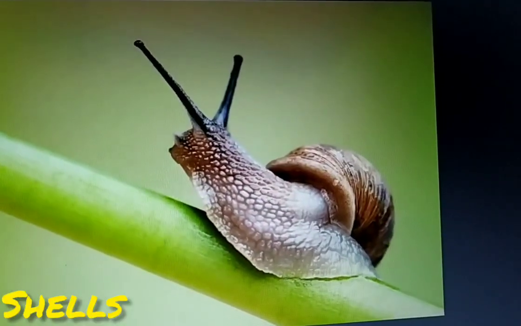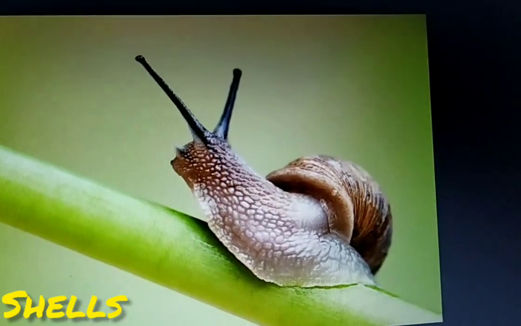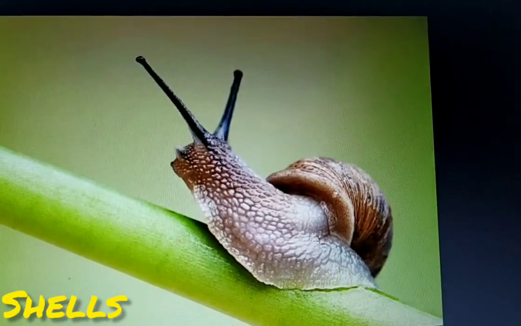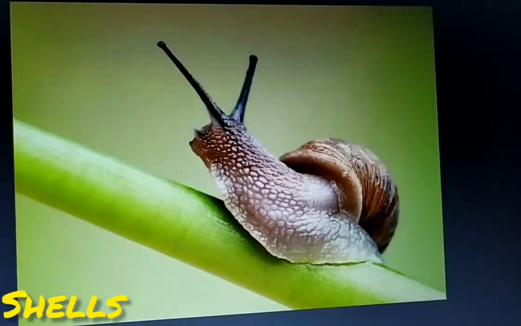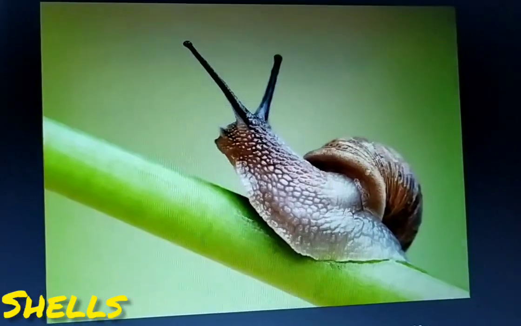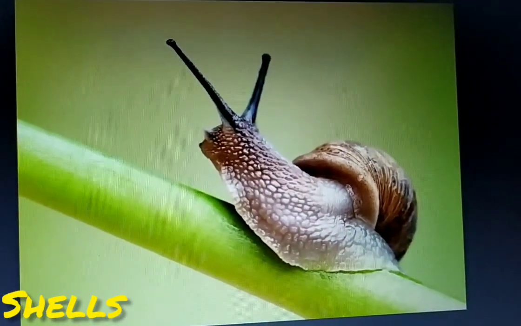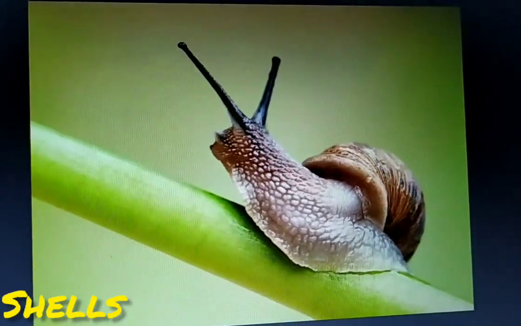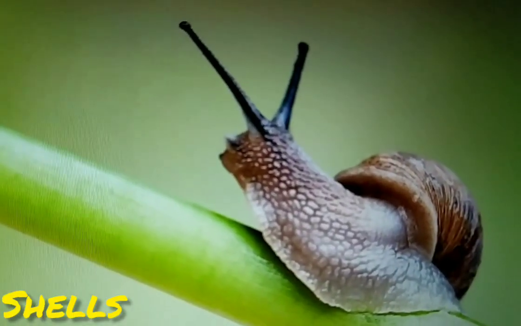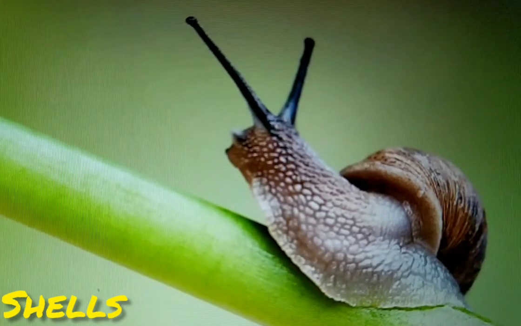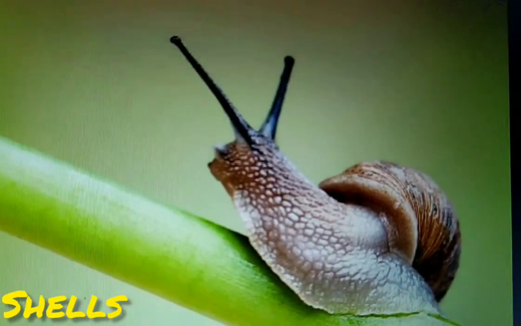And some animals, for example garden snails, have hard shells on their bodies. See, this is a hard shell. So, they have hard shells on their bodies to protect themselves. And they can pull their heads, legs or their whole body inside their shell.